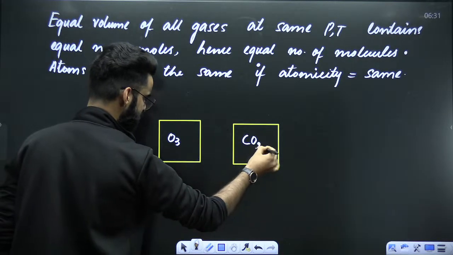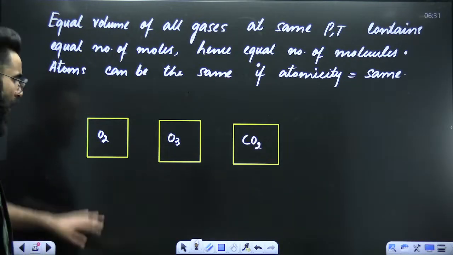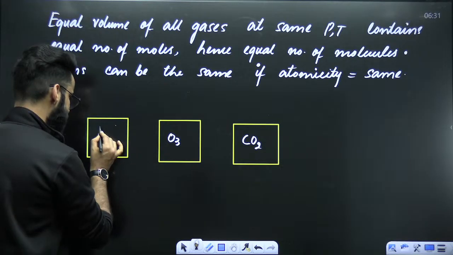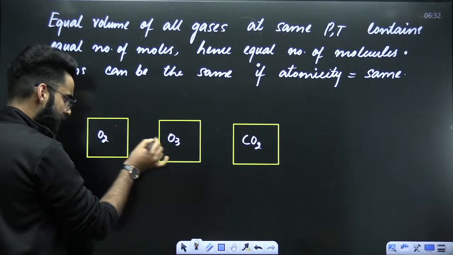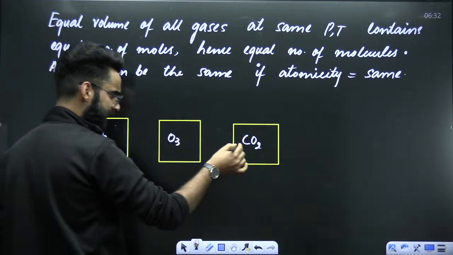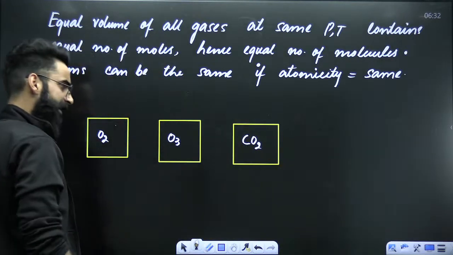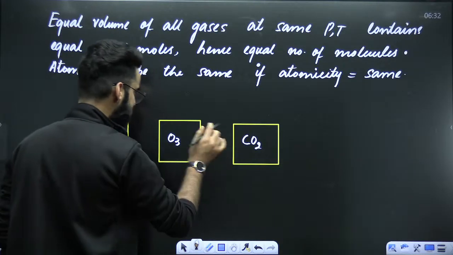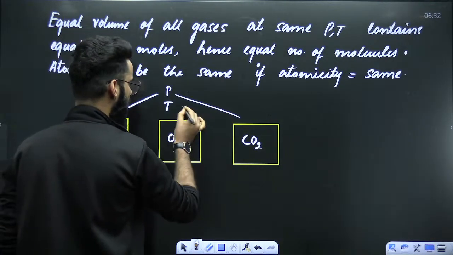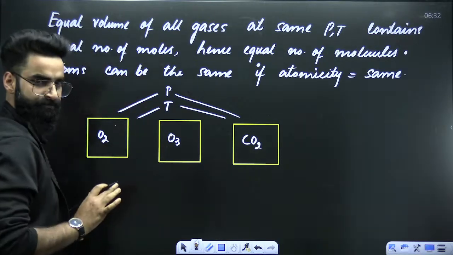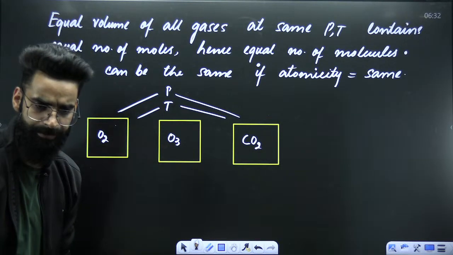Here we have carbon dioxide gas. So there will be molecules of O2 in the first container, molecules of ozone in the second, and molecules of carbon dioxide in the third. The pressure and temperature of all these three gases is the same.